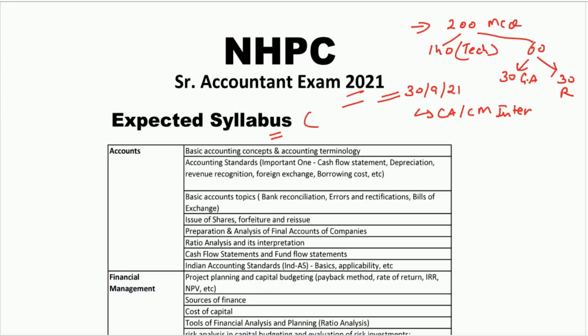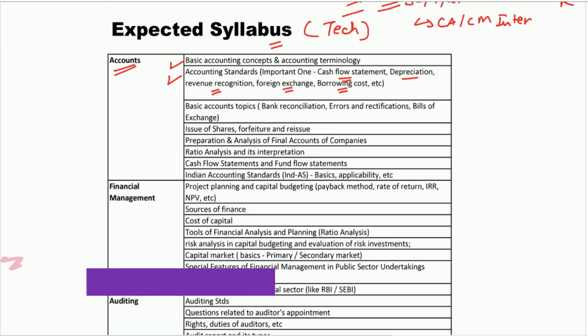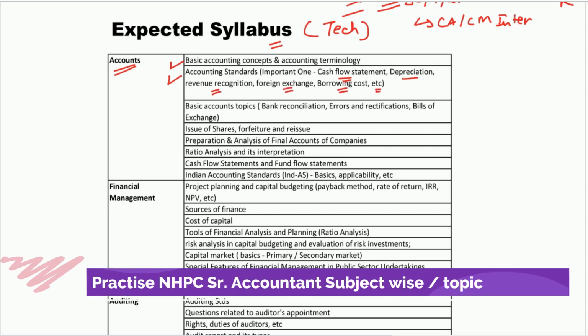What we are mentioning here is the expected syllabus, that is your technical syllabus. So let's start. Friends, the first subject is accounts. In that you will be asked basic accounting concepts and accounting terminologies. Then the questions can be on accounting standards. Here the important ones are cash flow statements, depreciation, revenue recognition, foreign exchange, borrowing cost, etc. So these are some of the important accounting standards from where questions can be asked.